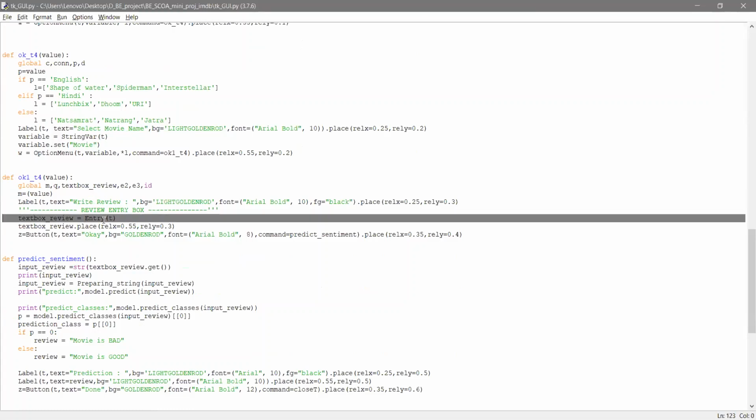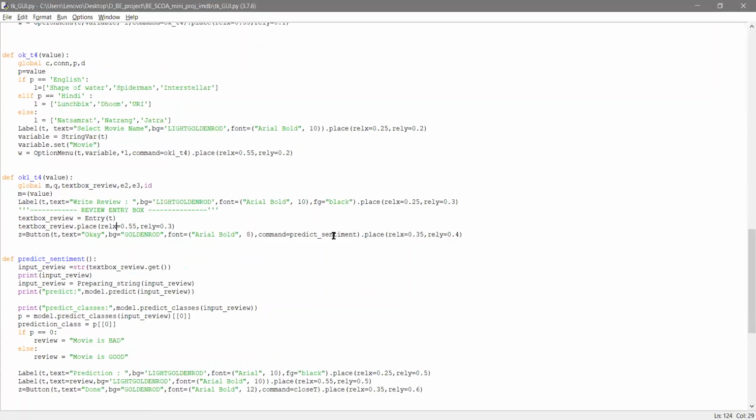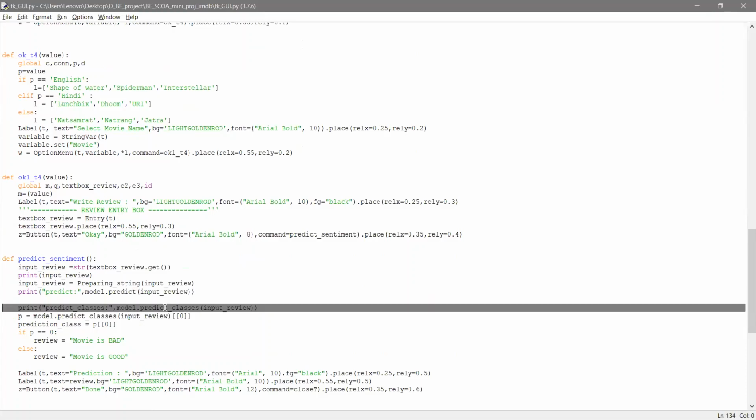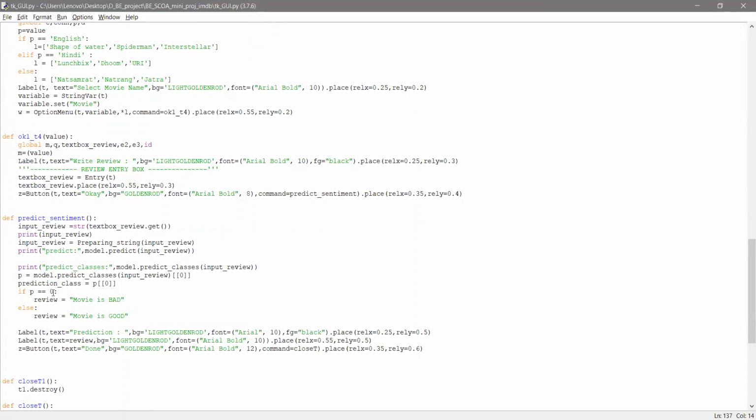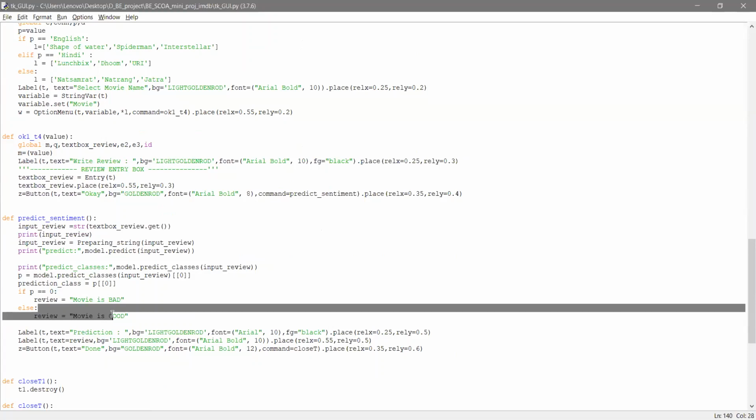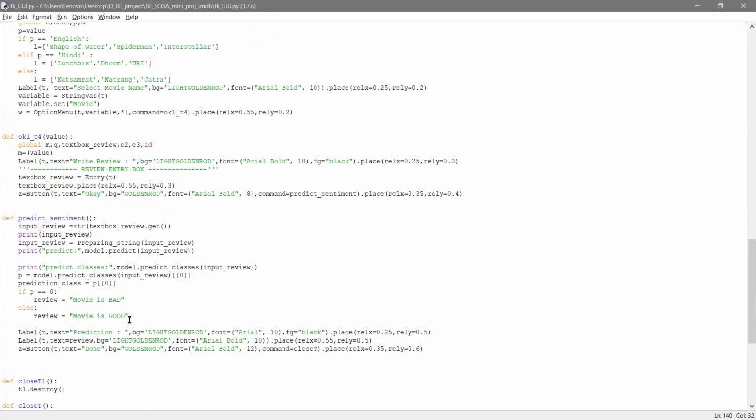In this entry box, the movie review is taken and given to the predict sentiment function. In that function, using the inbuilt functions predict and predict classes, the review is decided. If the predicted class is 0, then the movie is bad, and if the predicted class is 1, then the movie is good.